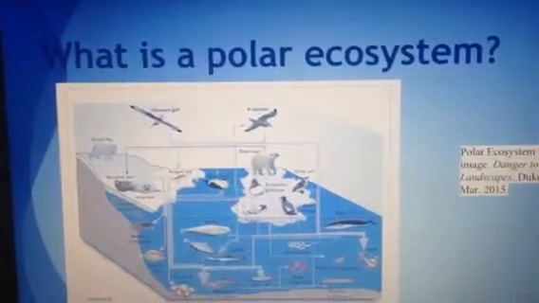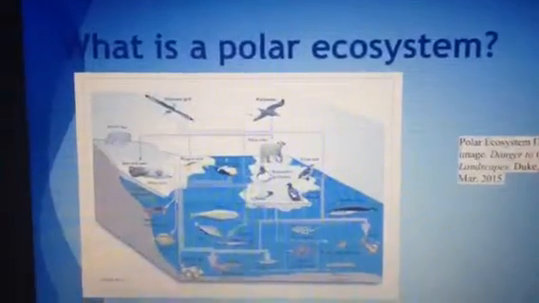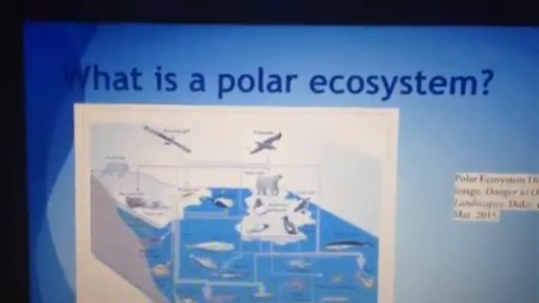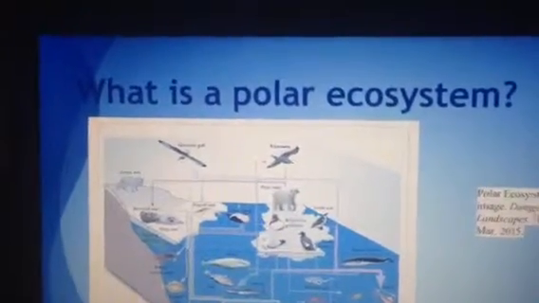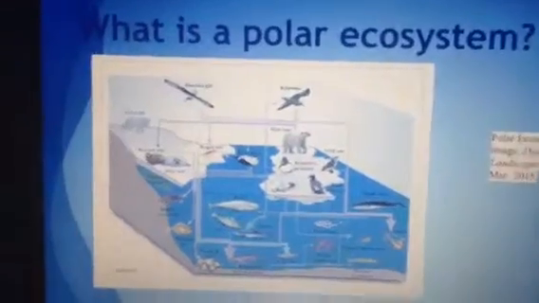Plankton form the base of the polar food chain. They provide food for larger animals such as whales and fish. Land animals, like polar bears, rely on the supply of Arctic fish to survive the barren environment. Due to the harsh conditions of a polar ecosystem, however, organisms living there are often sensitive to change.